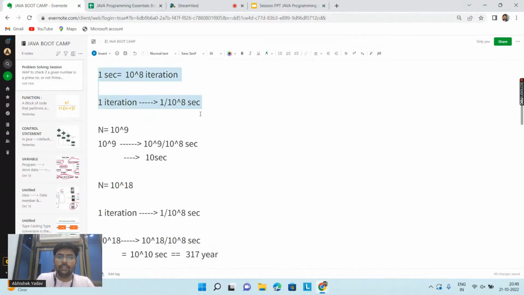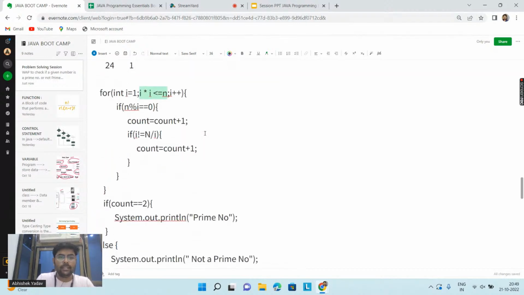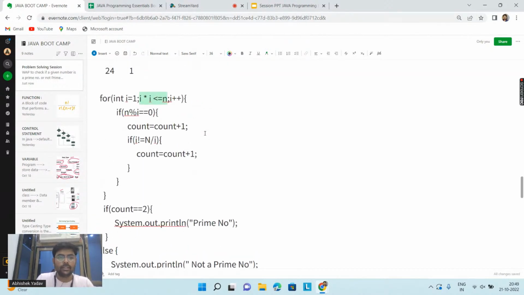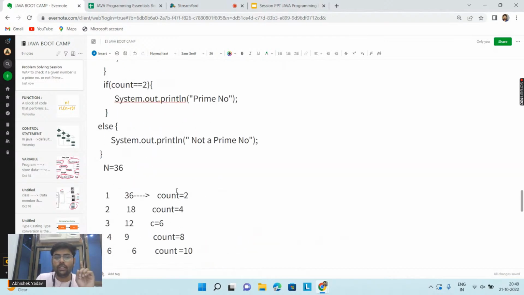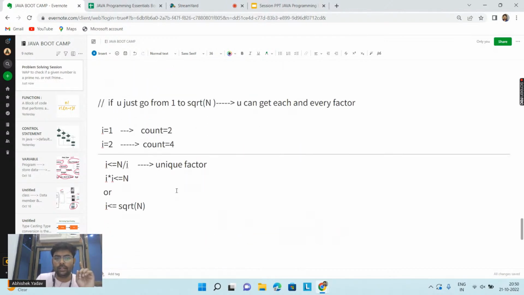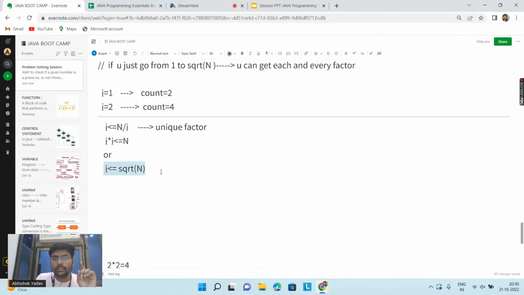code, and again I will take the same system. Again I will take the same system, and yeah. So again, I have the same computer, same efficiency, okay? And this time you are saying that the number of iterations are what? It is equal to square root of n. The number of iterations are what, guys? It is equal to square root of n.